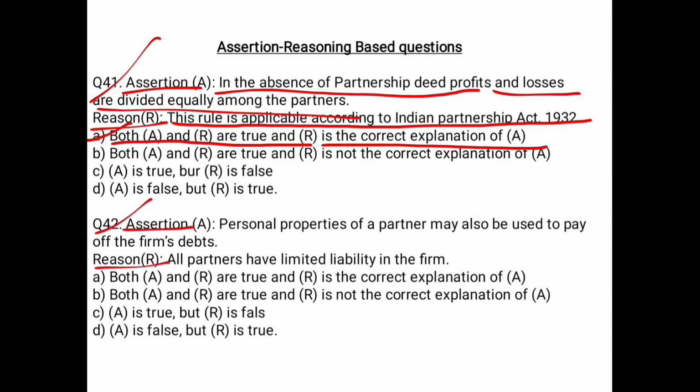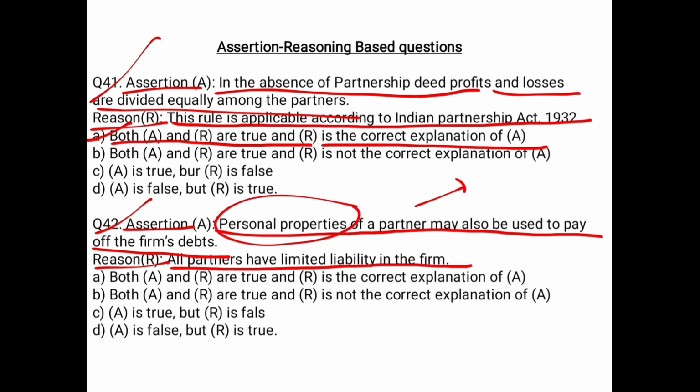Assertion and reason again. Assertion: Personal properties of a partner may be used to pay off the firm's debt. Reason: All partners have a limited liability in the firm. Now, when you see this case, the assertion says personal property can be used to pay the firm's debt, but the reason says all partners have limited liability. These two things contradict each other. So in this case, the reason is wrong.